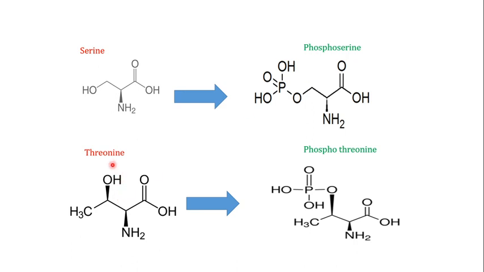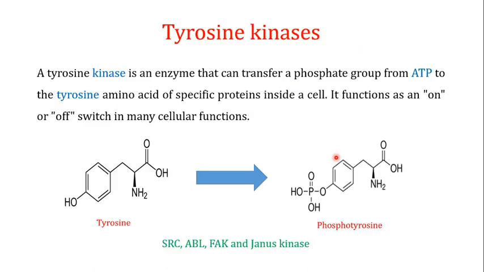Similarly, when you talk about threonine, when a kinase acts on proteins and adds a phosphate group, the threonine is converted into phosphothreonine. You can see the structure over here, and the protein is converted into a phosphoprotein.